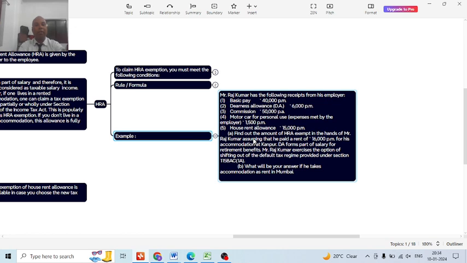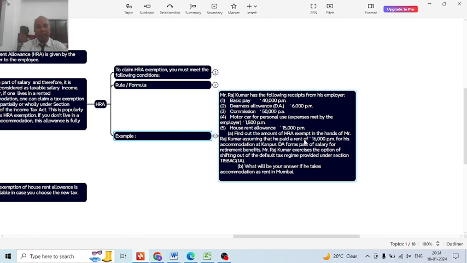If he follows the new tax regime, then he will not get the HRA exemption. So here Mr. Rajkumar has exercised the option of opting out of the default tax regime, that is, the old system provided under section 115BAC(1A). In case of question 2, what will be your answer if he takes accommodation on rent in Mumbai?